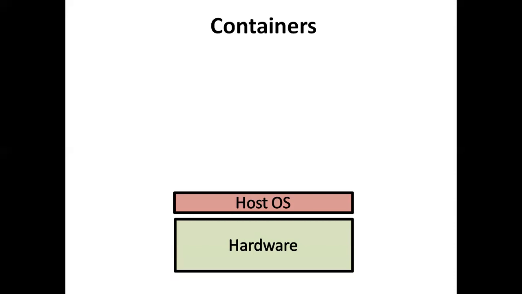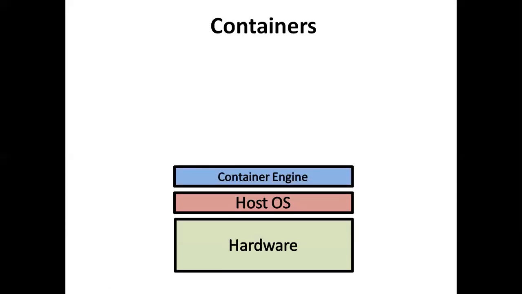The operating system is required to run the hardware. So hardware, then operating system. And here, instead of the hypervisor layer, we are using the container engine. In case of Docker, it is the Docker container engine. So on the host operating system, we install the container engine.